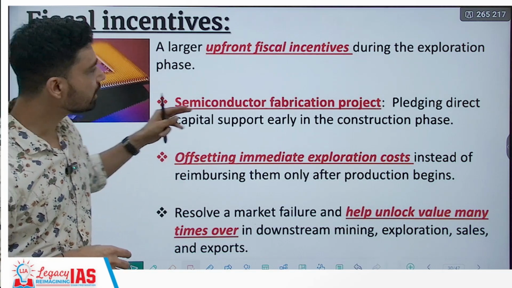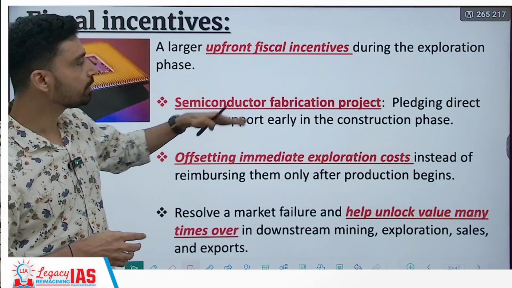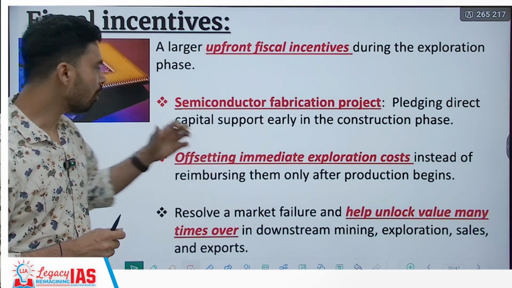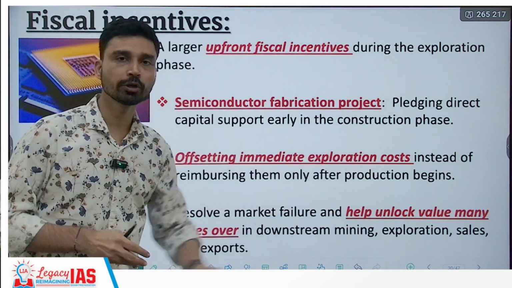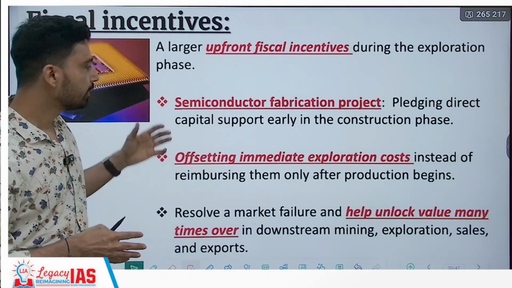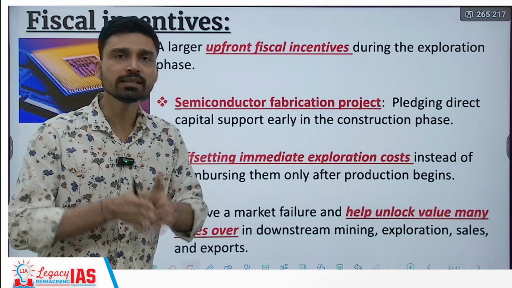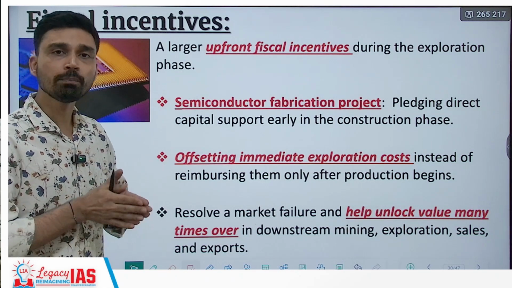In semiconductor fabrication projects, the government has placed direct upfront capital support early in the construction phase itself. It helps in offsetting immediate exploration costs instead of reimbursing them only after production begins. So the companies that are investing will be sure that the exploration cost is being reimbursed by the government. The risk is less and that can ramp up overall participation.